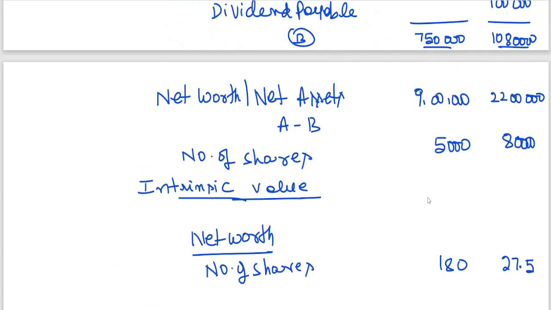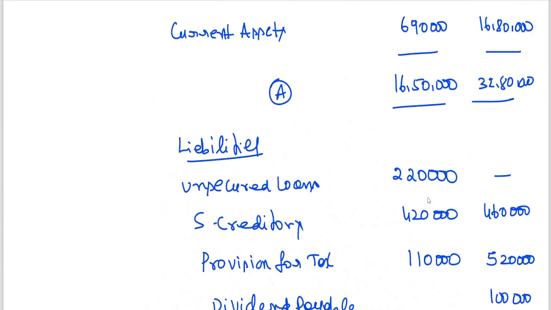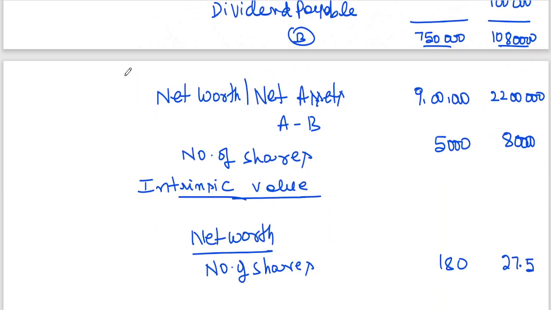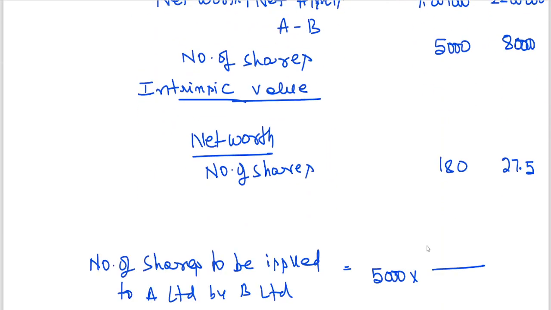Now this 180 rupees is intrinsic value of transferor. No, my dear friends, this is A Limited, into 180 by intrinsic value of transferee 27.5. You are getting